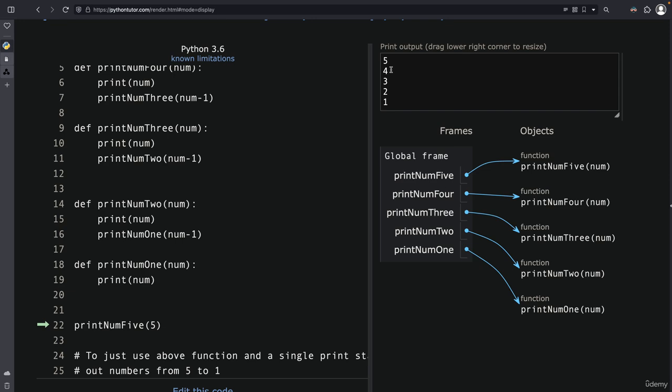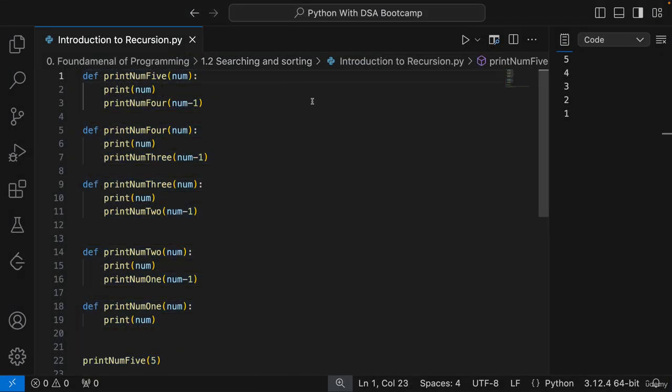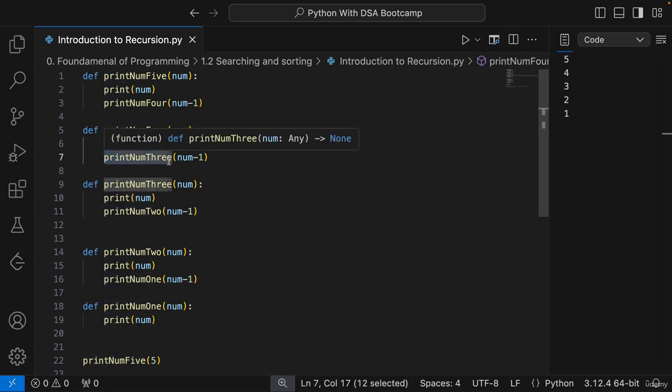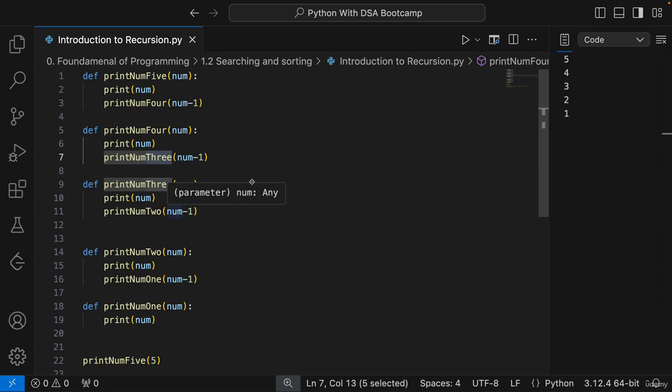Okay, great. So if this thing is clear, then there is another question. Don't you think that we are doing very similar work in each and every one of them? If you see, we are printing a number and then calling another function, which kind of does the same thing. Okay, so that's one more takeaway from this particular thing.